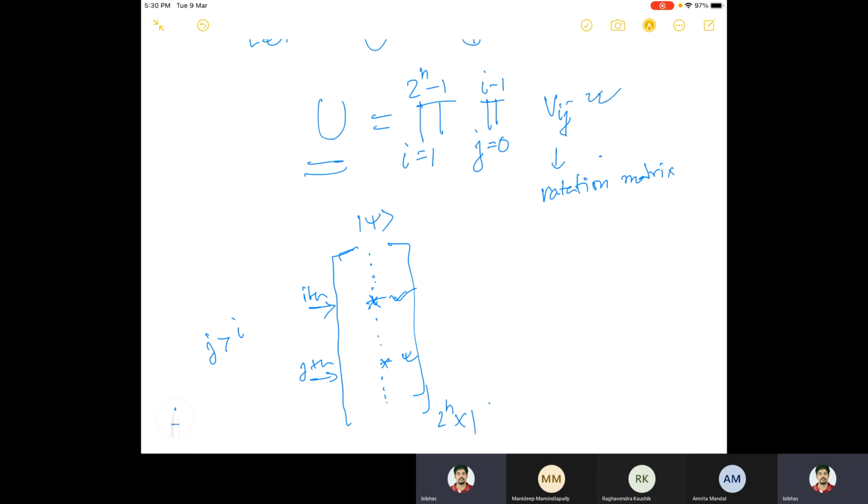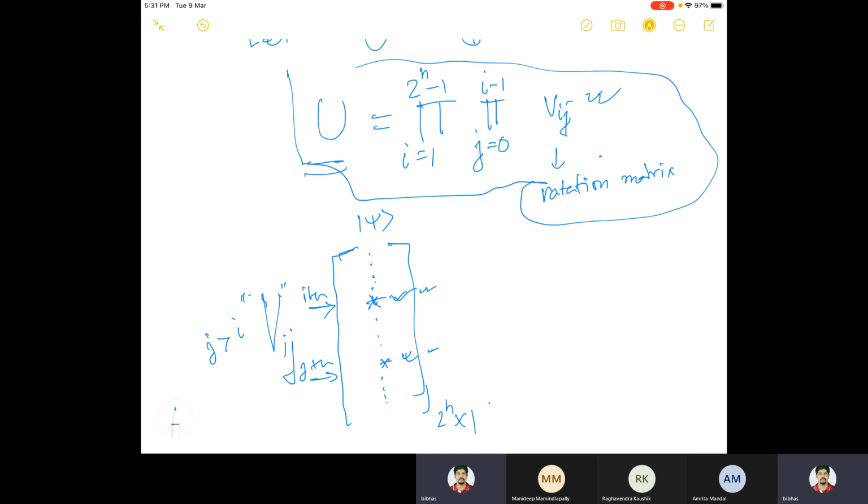So V_ij is acting on the entire vector. When you apply V_ij on this, it only changes the ith and jth components. So it will only rotate these two, like a rotation on the ijth plane. The ijth plane is actually a 4-dimensional plane, but anyway, it's like the x-axis is a complex plane and the y-axis is a complex plane. So it's a rotation on that particular plane. This V_ij acts only on the ith entry and the jth entry, and this is how U can always be written.